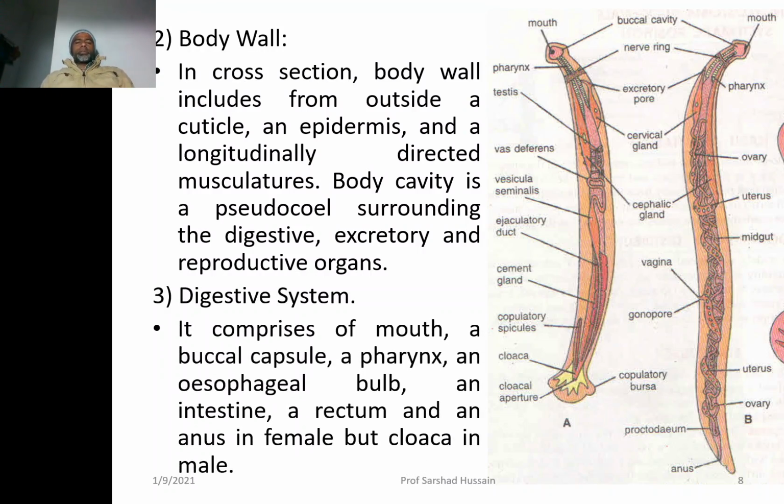As far as the digestive system is concerned, anterior-most you have the mouth, then it leads into the buccal cavity, then posterior to the buccal cavity you have the pharynx. Pharynx leads into the esophagus or esophageal bulb, you can say. This is the esophageal bulb, and then it leads into the intestine, and then opens outside into the cloaca in the male and the anus in the female. Before opening into the cloaca, the portion just behind it is also called the rectum.